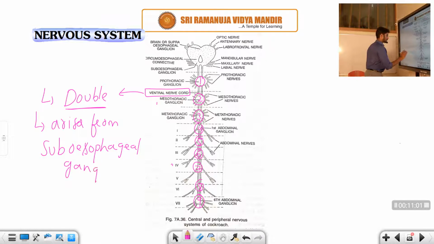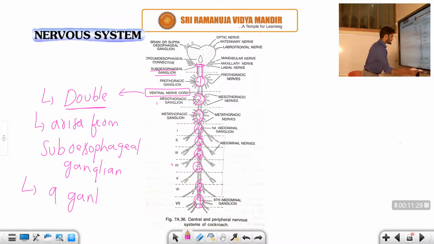You can carefully observe this. Here is the ventral nerve cord, and from this is the origin only. The origin of the ventral nerve cord is from the subesophageal ganglion, right student? One more important point: how many ganglia does the ventral nerve cord have, student? There are 9 ganglia present.